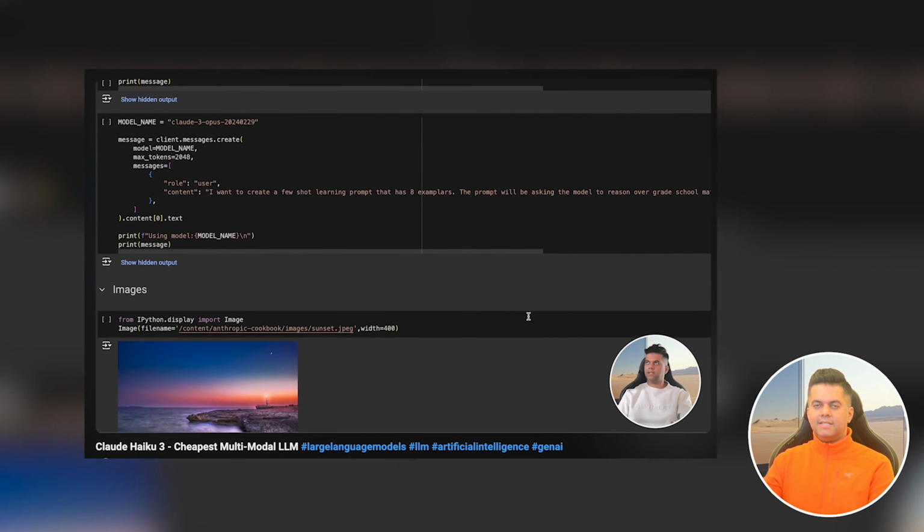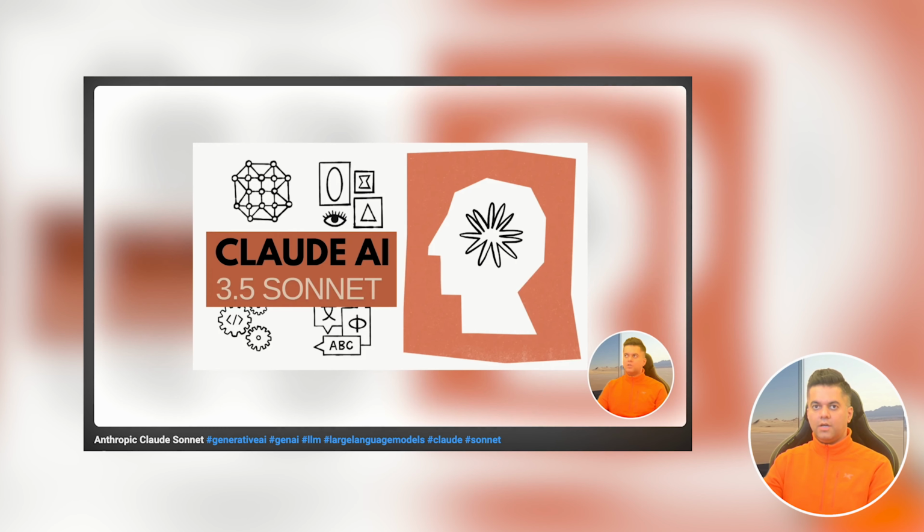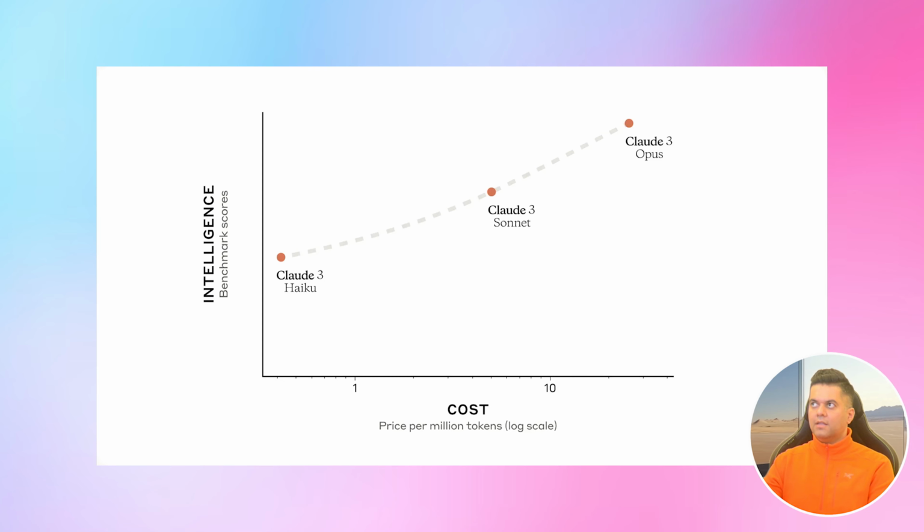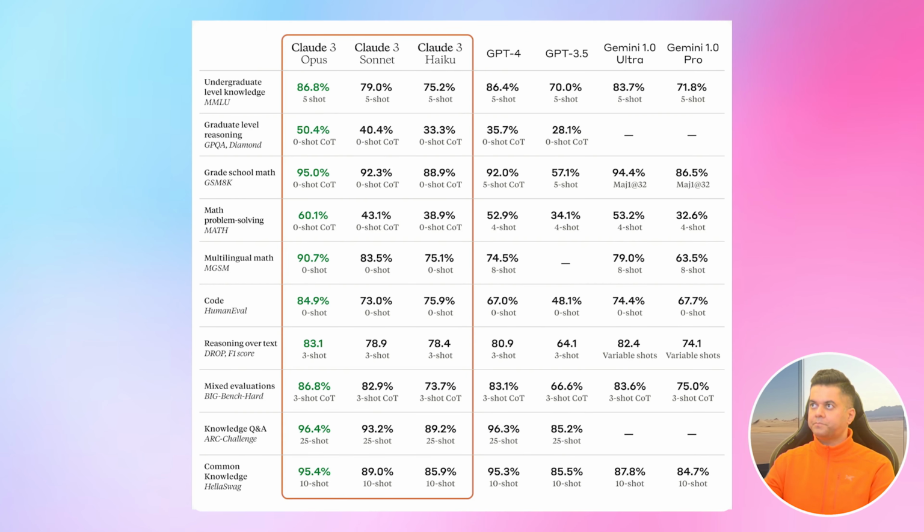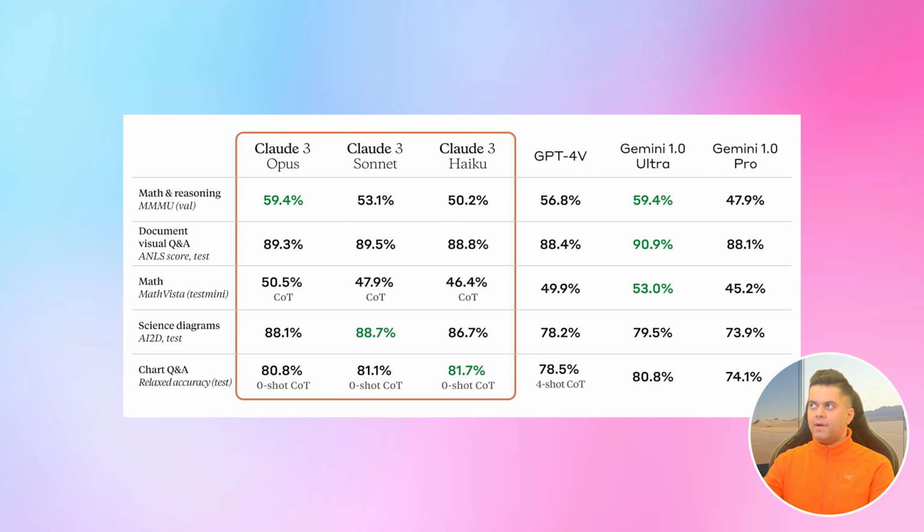Now we've recently seen Claude Haiku and Sonnet on this channel, and now we're going to look at the biggest model by Anthropic, which is Opus. Opus is the most expensive yet most accurate model in the Claude family. It's actually the best model on the market across multiple tasks. It's expensive because the sheer size of the model makes it difficult to run inference on, because of the compute size and GPU size it requires.